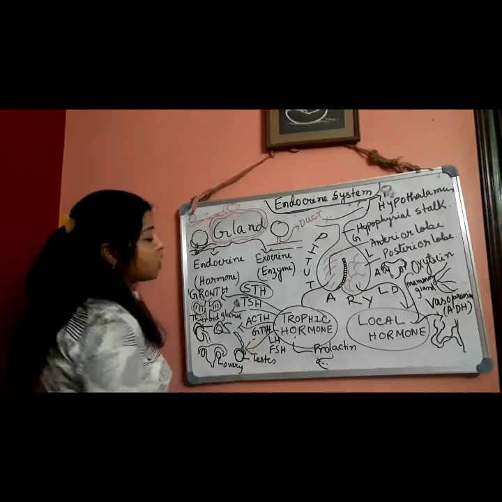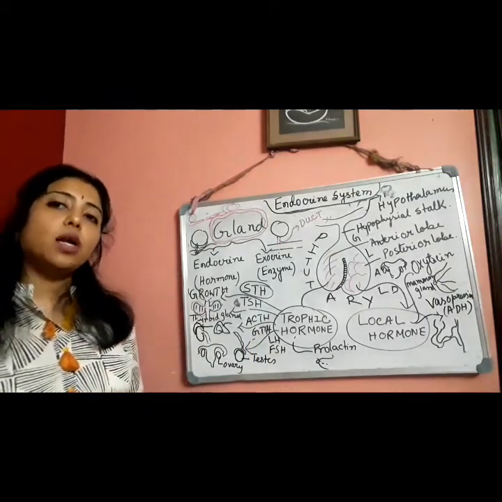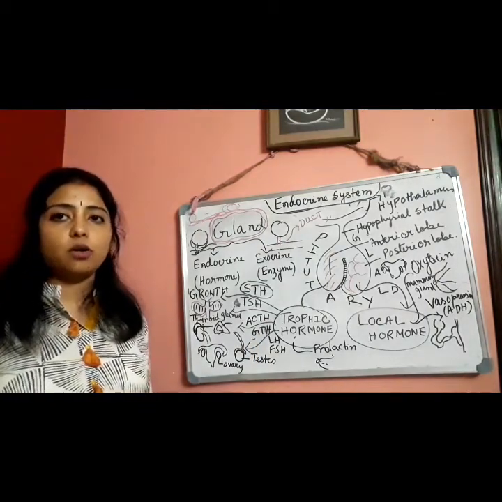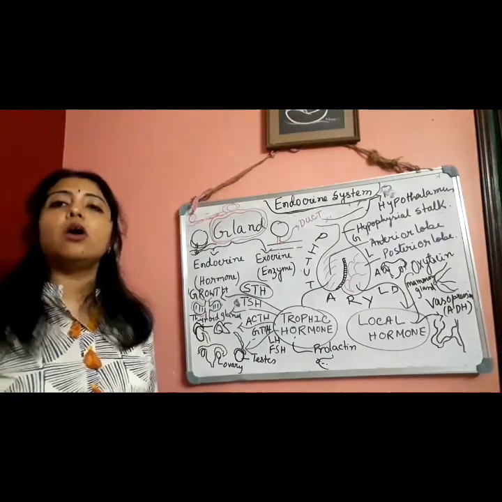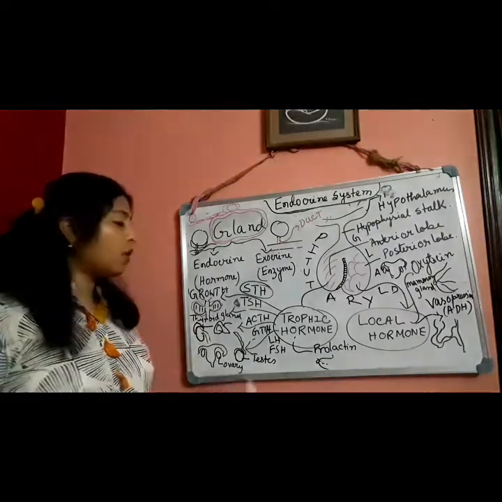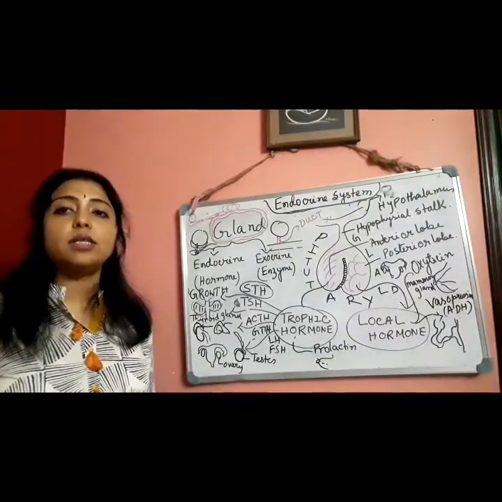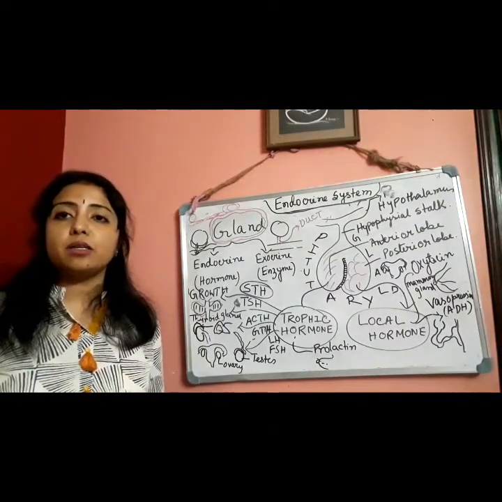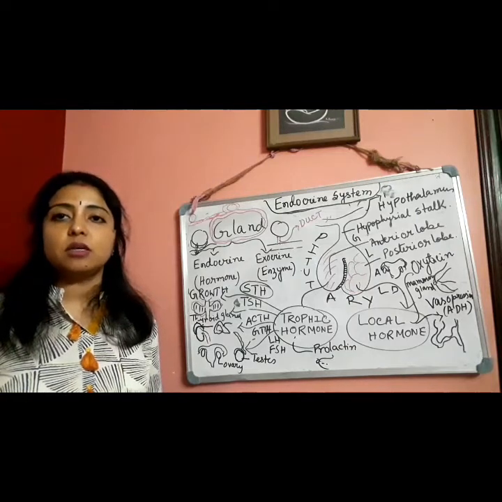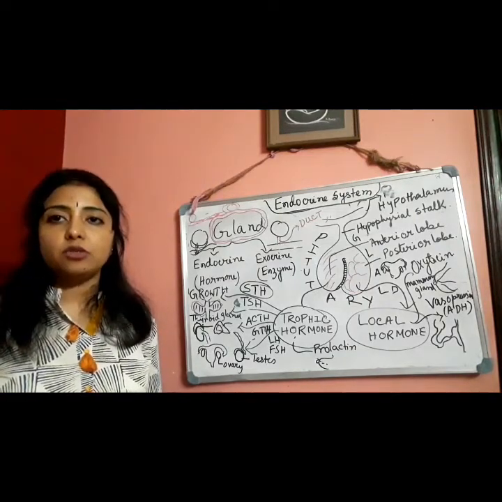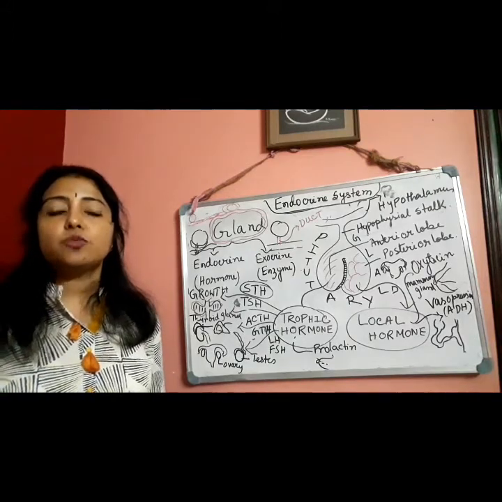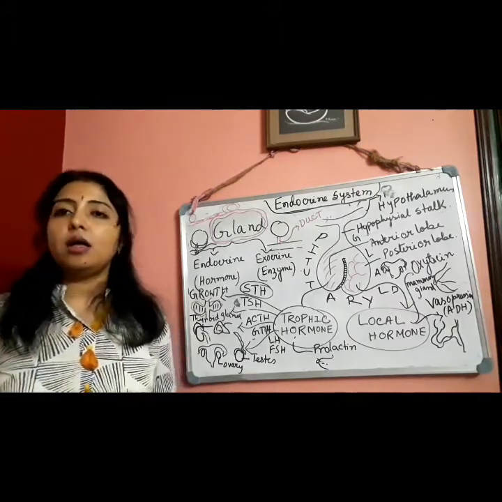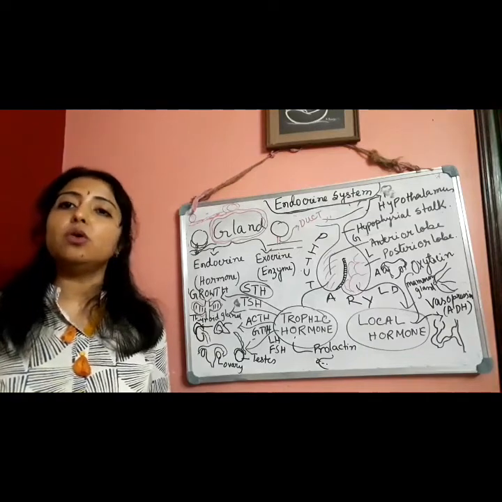And next one, GTH, that means gonadotropic hormone. Gonado, that means they will stimulate the secretion of the hormones of our gonads. What are they? Ovary, testes, okay, where the gamete formation takes place. Gametogenesis takes place, okay. Sperm and ovums are produced. Sperms are produced in testes and ovum or egg cell is produced in ovary.